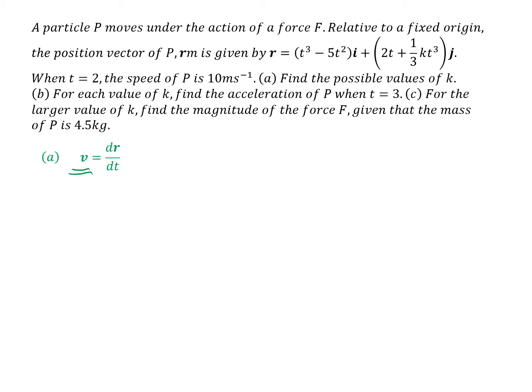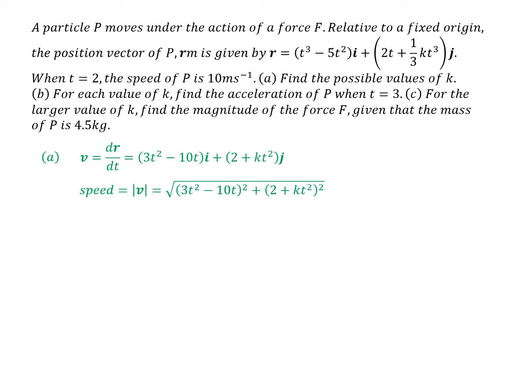So when we differentiate these two things, we get 3t squared minus 10t as the differential of that, and 2 plus kt squared as the differential of that. So the speed is the magnitude of this velocity. So using Pythagoras, the speed is this.